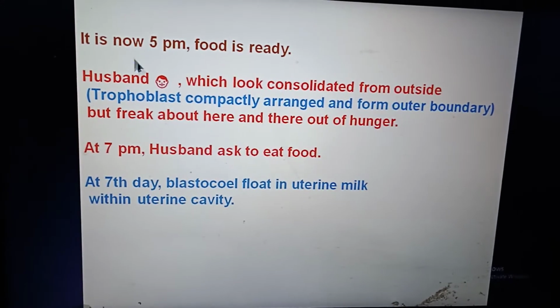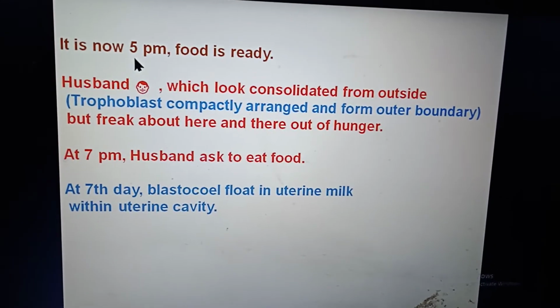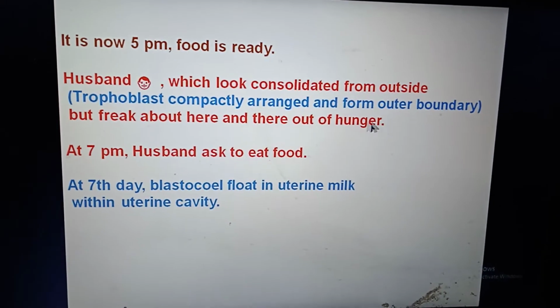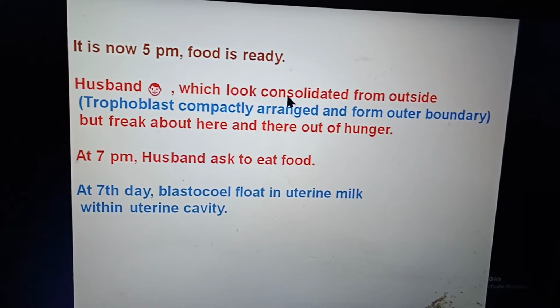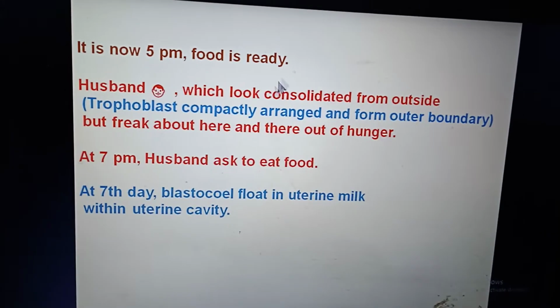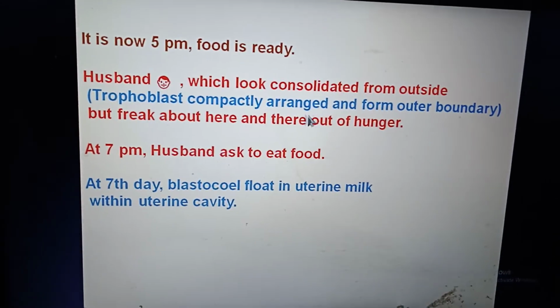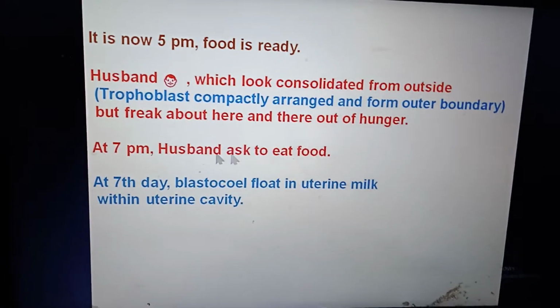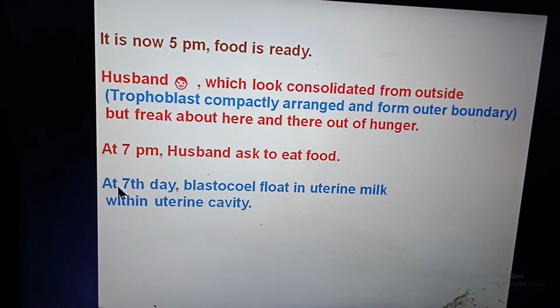That blastocele is there. At the 5th day, it is a blastocele, with the trophoblast outside and the embryoblast cells inside. That inner cell mass is not yet formed. And at 7 p.m., the husband asked to eat food. And at the 7th day,